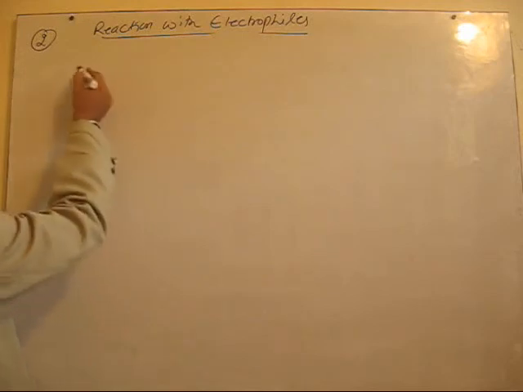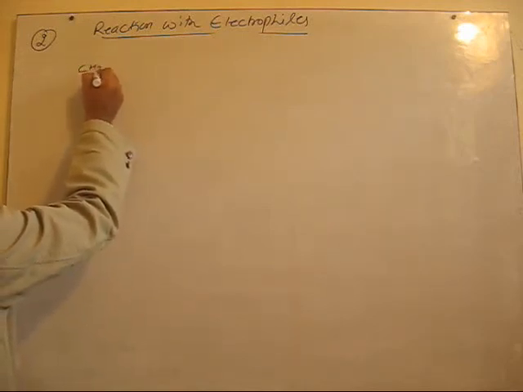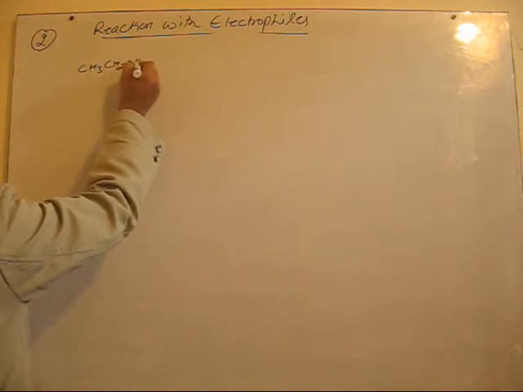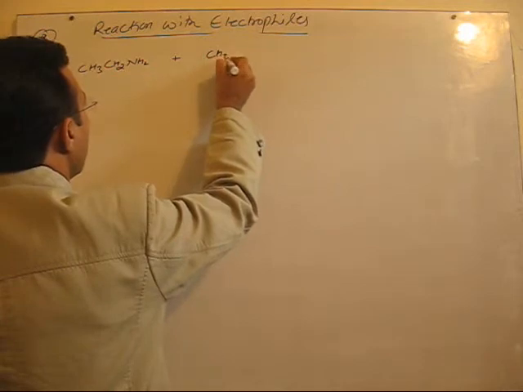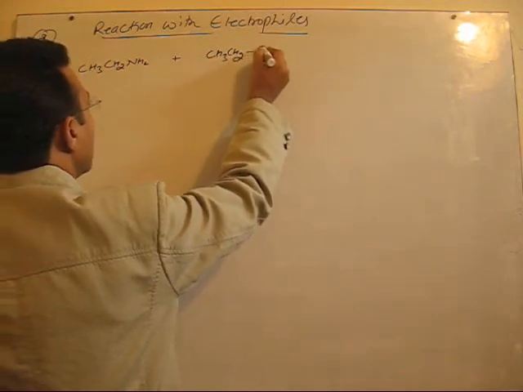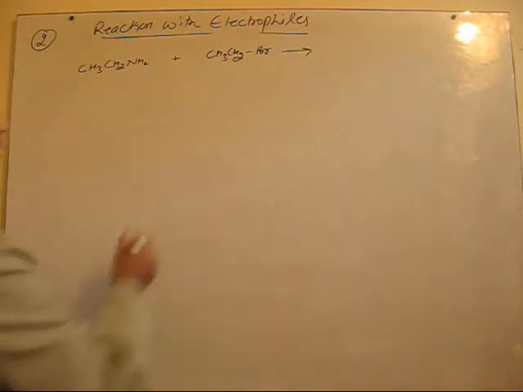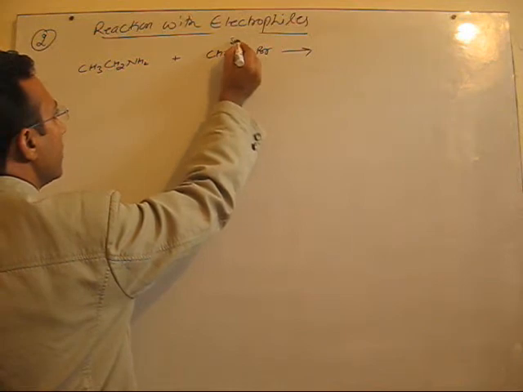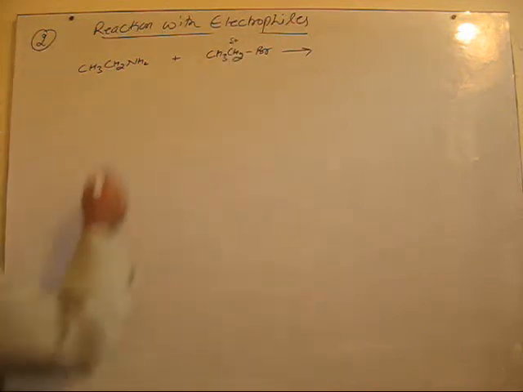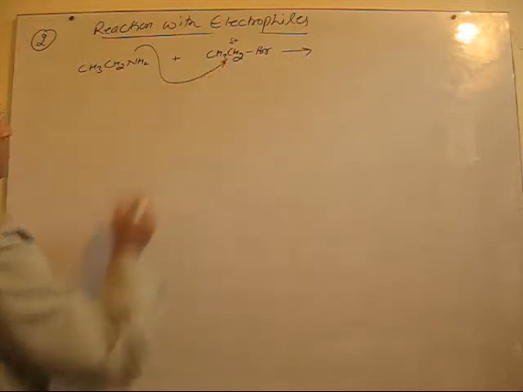This time we'll start the reaction with a primary amine, say ethylamine, when it reacts with, say, ethyl chloride or ethyl bromide. You see here, because carbon is attached to a more electronegative halogen, it will be partially positive. So it can easily attract the nitrogen which has more electron density.